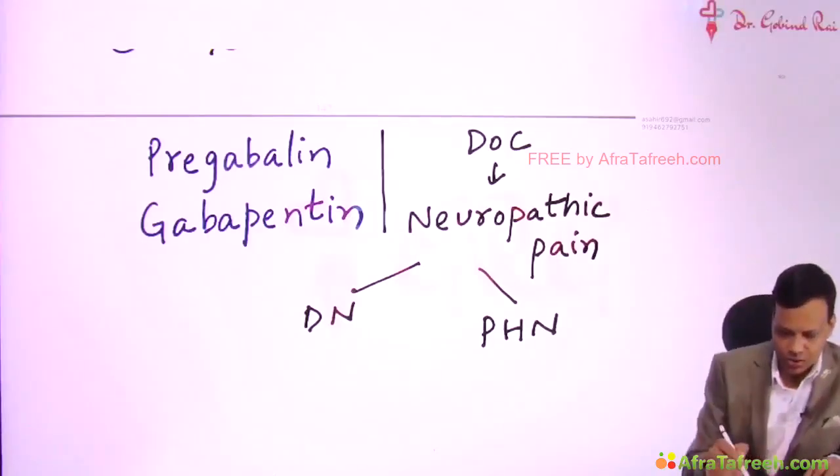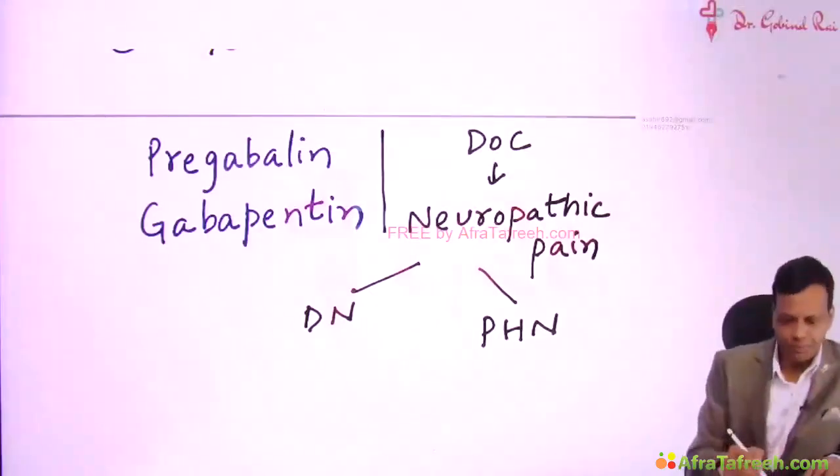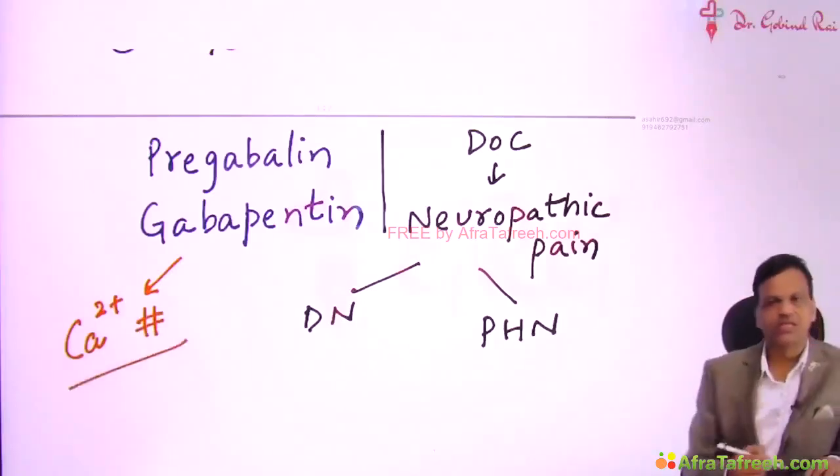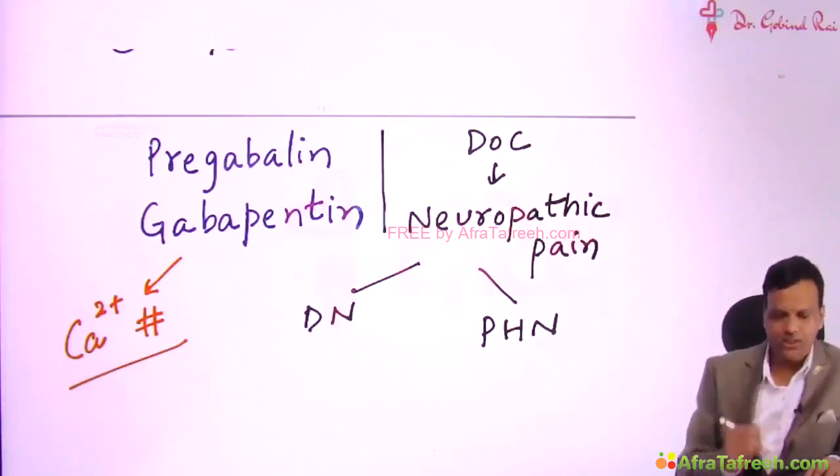Now, recent studies suggest that these drugs may act by blocking the calcium channels. Although till now it is considered that their major mechanism is to release GABA, but nowadays it is assumed that they mainly act by blocking the calcium channels.